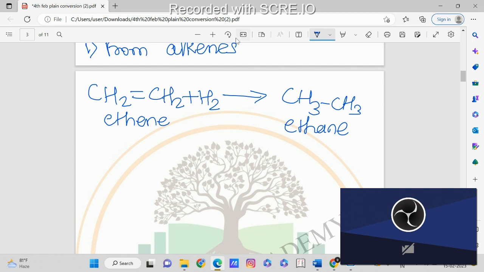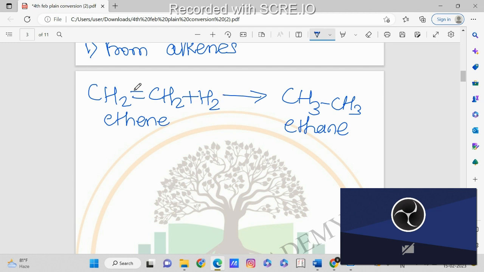Now is only adding H2 enough? No. With that we have to take the help of a catalyst, because adding a catalyst will speed up the reaction and the product will form fast.